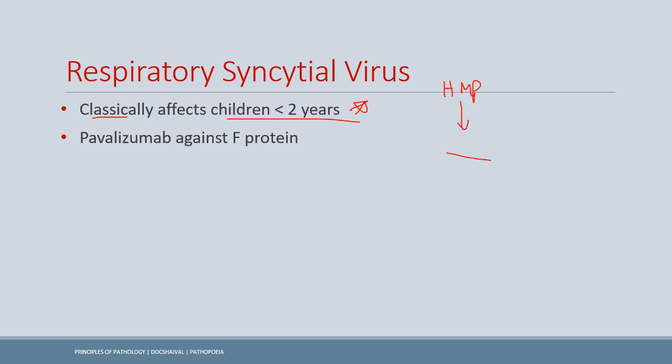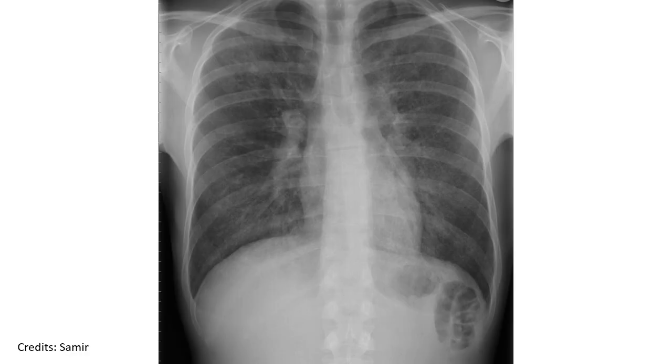Okay, and we have palivizumab, that is the monoclonal antibody against the F protein of the RSV. This is the chest X-ray of the interstitial pneumonia, and as I've already stated, as the term implies interstitium, so we would see the alveolar infiltrates in the interstitium or the alveolar walls. Okay, so here we can clearly see the infiltrates present in both sides of the lung field. Okay, so this is the classical picture.